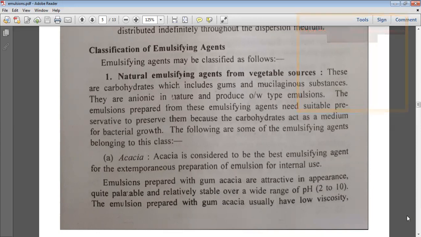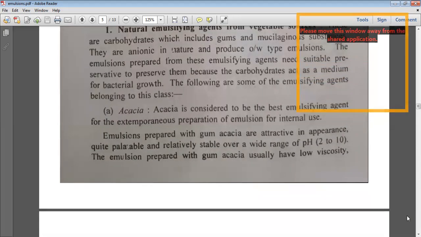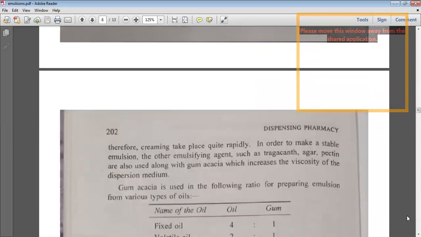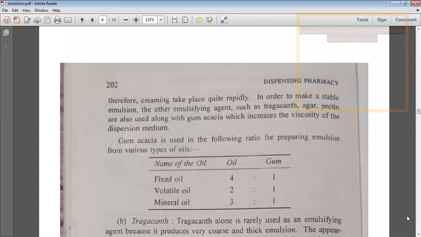Acacia is considered to be the best emulsifying agent for extemporaneous preparations of emulsions for internal use. Emulsions prepared with gum acacia are attractive in appearance, quite palatable, and relatively stable over a wide range of pH from 2 to 10. These emulsions have low viscosity when prepared using acacia. Therefore acacia is commonly used as an emulsifying agent, and it gives a stable emulsion.